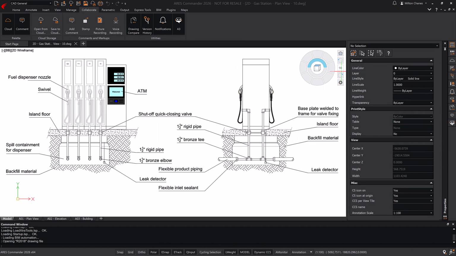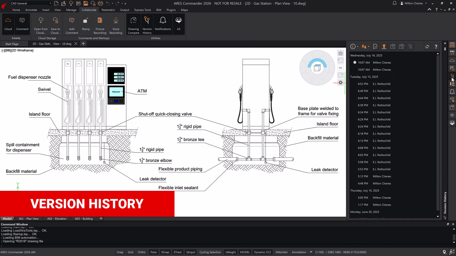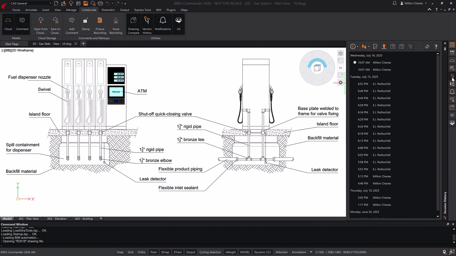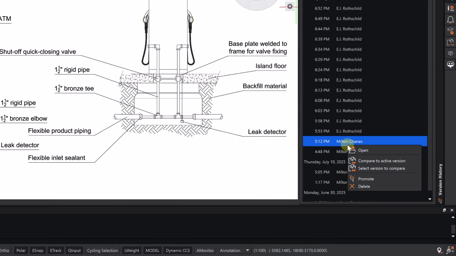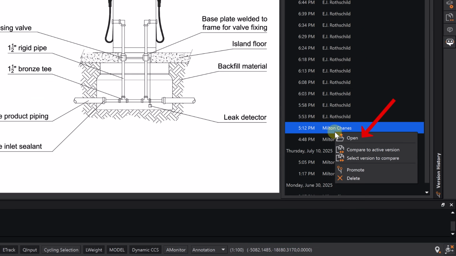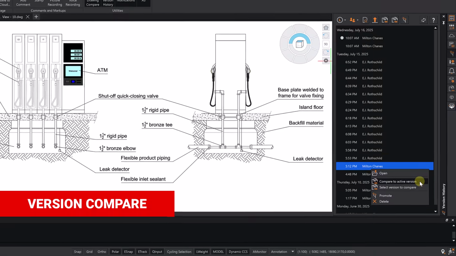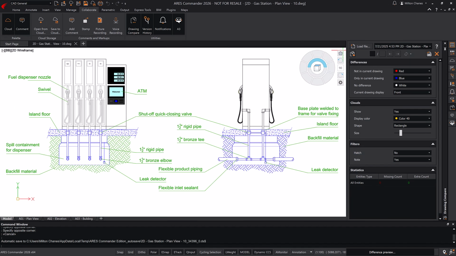Sharing access to the same drawing means, in a way, granting editing or viewing rights to other users. Whenever someone opens the file and logs into the program, their activity is automatically recorded. With the version history palette, you can see exactly who made modifications and when. The version history can also help you to understand the modifications made by other users. You can, for example, open the last version you have saved, or compare this older version with the current one. When doing so, the program highlights the differences using colors, which can be easily customized.